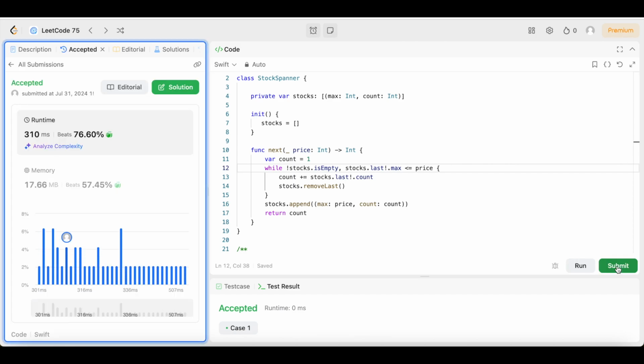You know, never be too short. And there it is, guys. 310 milliseconds beats 76.60% of users with Swift, guys. That's what I'd like to see. That's not too bad, not too bad at all.